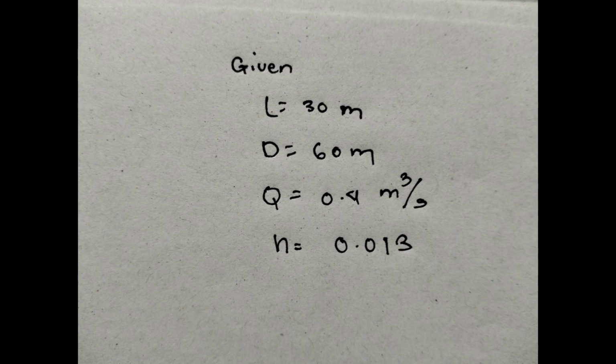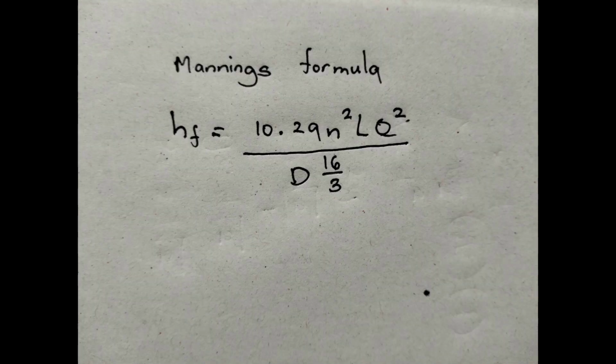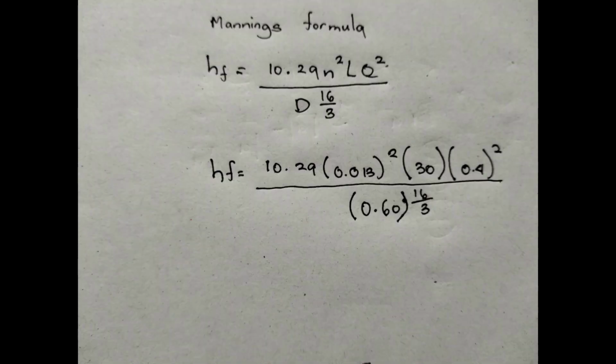So we're going to use Manning's formula in getting the head loss. So head loss is equal to 10.29 multiplied by the N squared times the length of the pipe times the flow rate raised to 2 all over the diameter of the pipe raised to 16 over 3. We simply substitute the values.